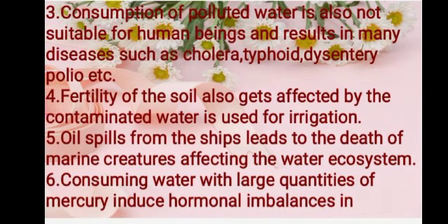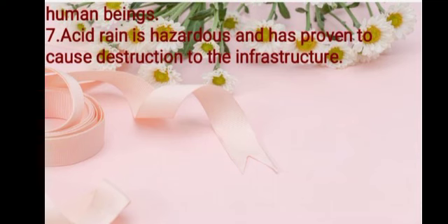Fertility of the soil also gets affected by the contaminated water when it is used for irrigation purposes. Oil spills from the ships lead to the death of marine creatures, affecting the water ecosystem. Consuming water with large quantities of mercury induces hormonal imbalances in human beings. Acid rain is hazardous and it has also proven to cause destruction to the infrastructure.